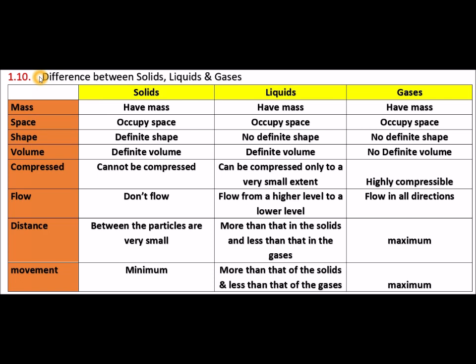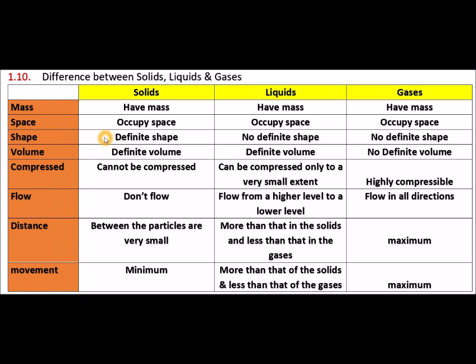Difference between solids, liquids and gases. Okay, the first one, mass. Solids have mass, liquids have mass and gases have mass. The second one, space. Solids occupy space, liquids occupy space, gases also occupy space. The third one, shape.